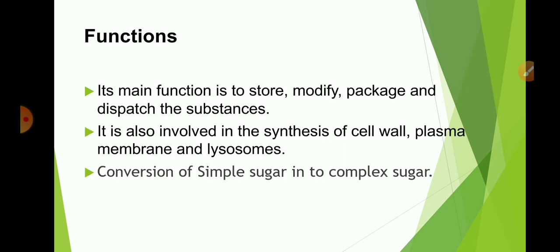Now we will see the functions of Golgi apparatus. Its main function is to store, modify, package and dispatch the substances synthesized near the endoplasmic reticulum. It means the lipids and proteins manufactured in the ER are stored, modified and then dispatched to various target sites inside and outside the cell through the Golgi apparatus. In some cases, it is involved in the synthesis of cell wall, plasma membrane and lysosomes.